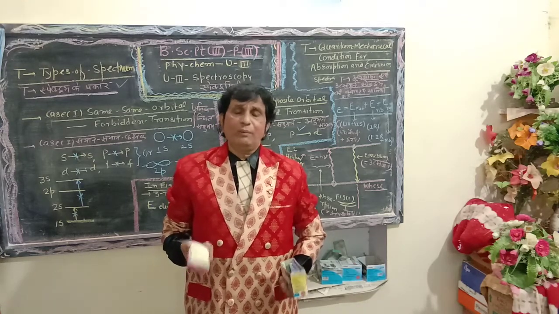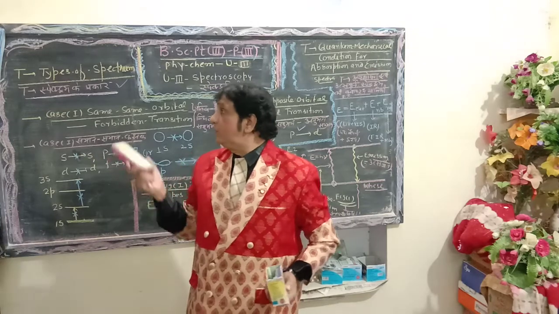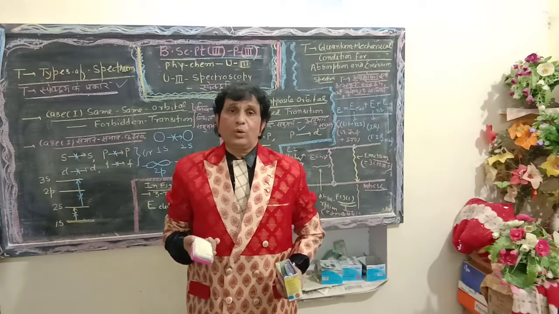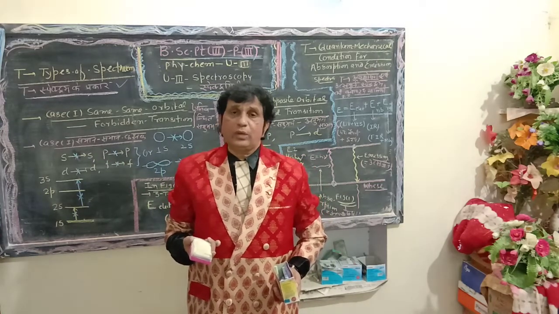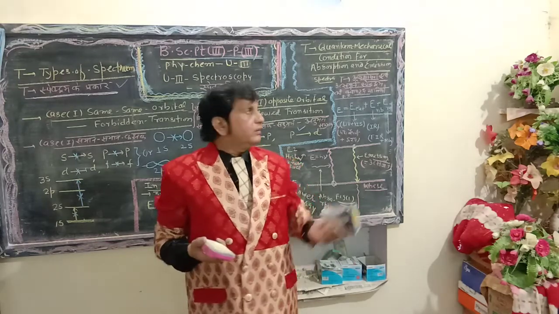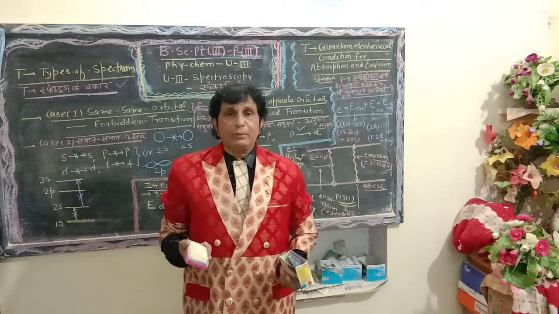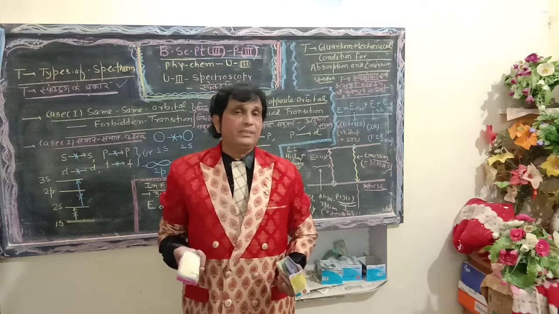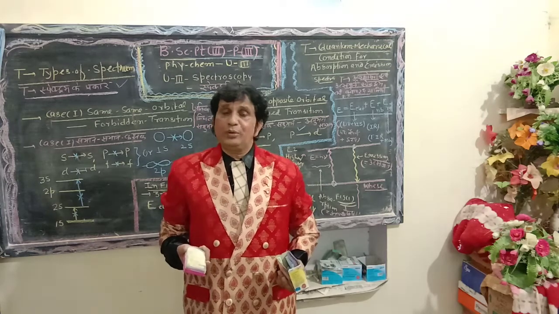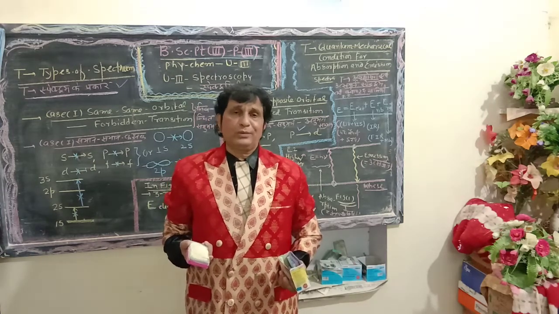Dear students of BSc Part 3, today I will deliver the lecture on the selection rule for linear spectrum and band spectrum. The title is selected from BSc Part 3, Paper 3, Physical Chemistry, Unit 3, titled Spectroscopy.